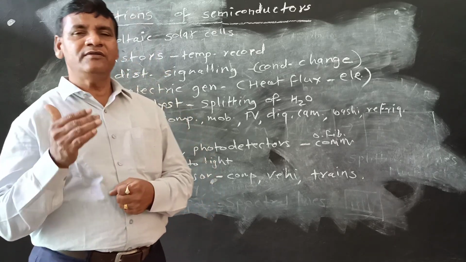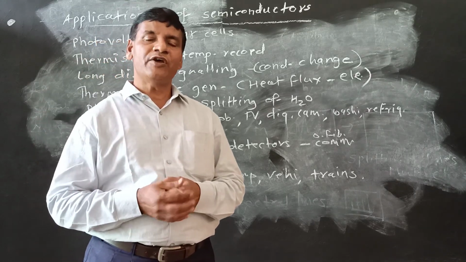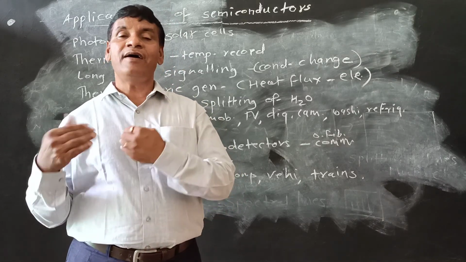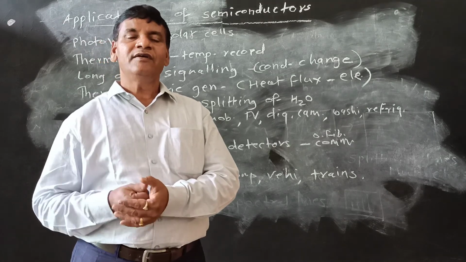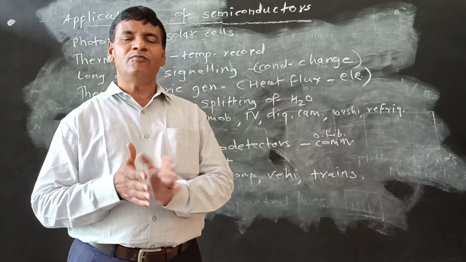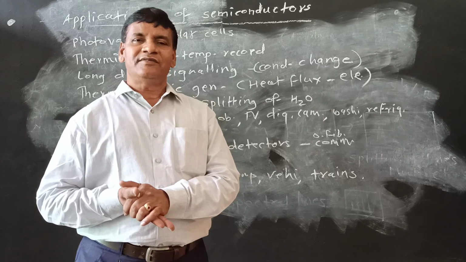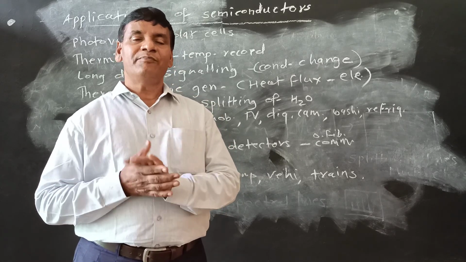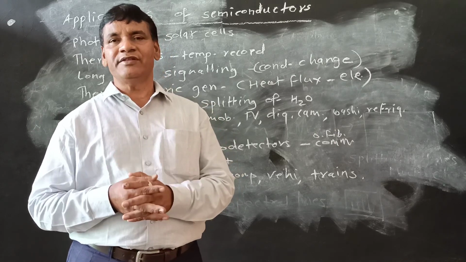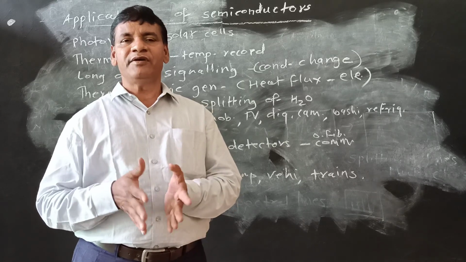They work in a better manner with better finishing, and that's why robots are used in industries or those areas where man cannot enter. So in this way, almost all fields, almost all industries, almost all transport vehicles are based on the use of semiconducting materials or semiconductors.